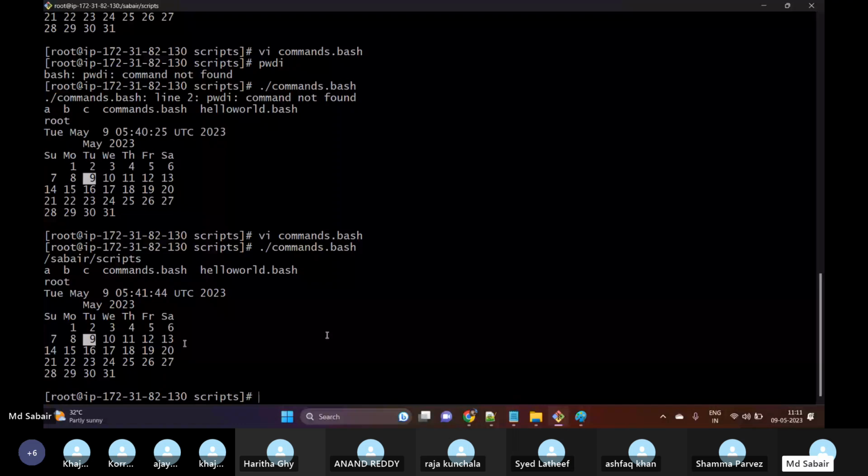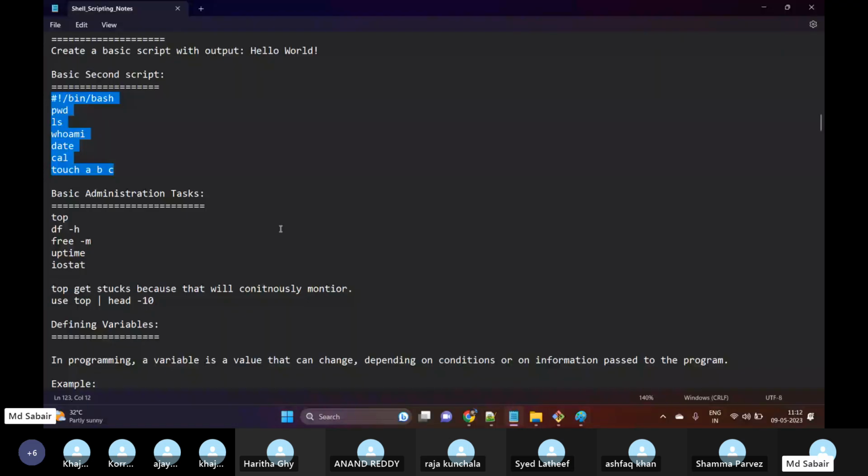Now let's move on to some other scripts as well, and then we have some basic administration tasks. As I said, sanity check is something we generally see. In sanity checks, we make sure that there is enough space available and there are no processes which are consuming more CPU utilization. That part we'll check in the administration task. Let us create one script with these commands.